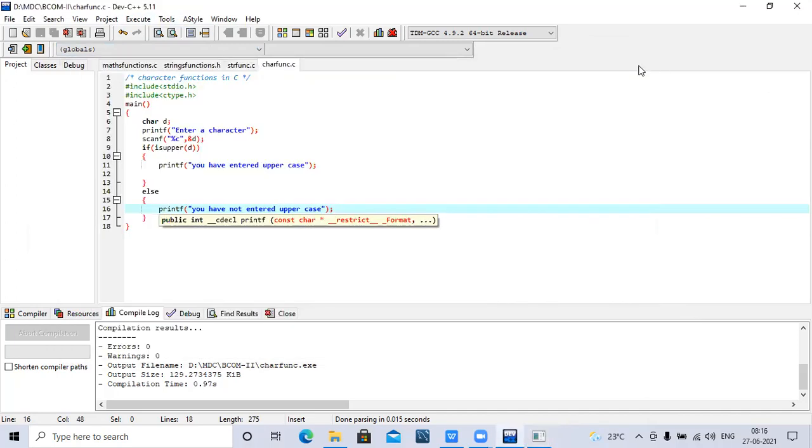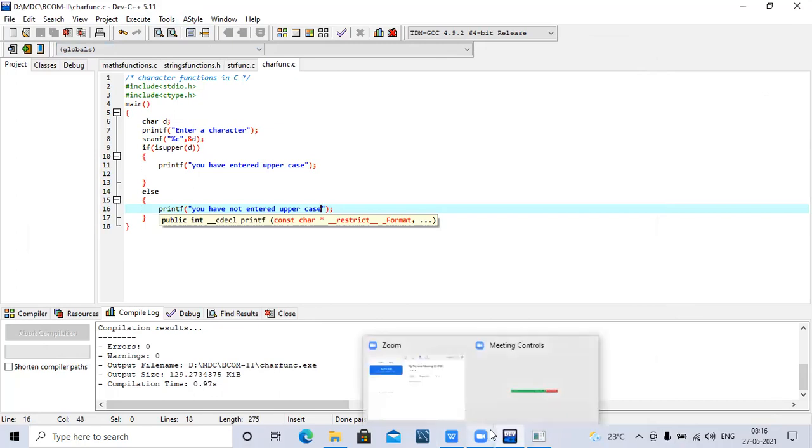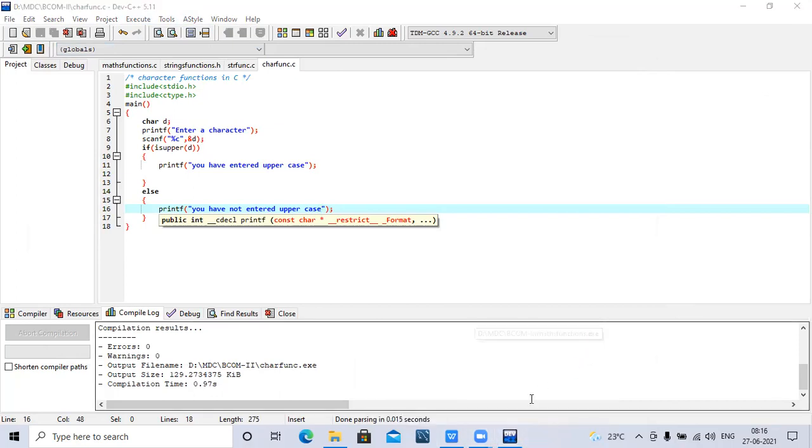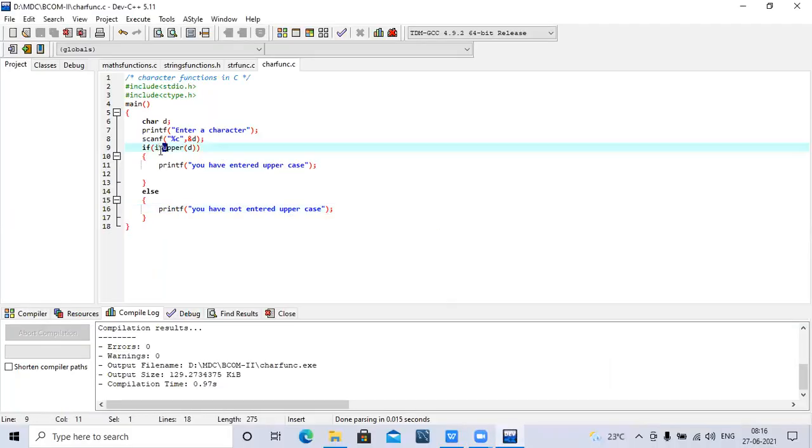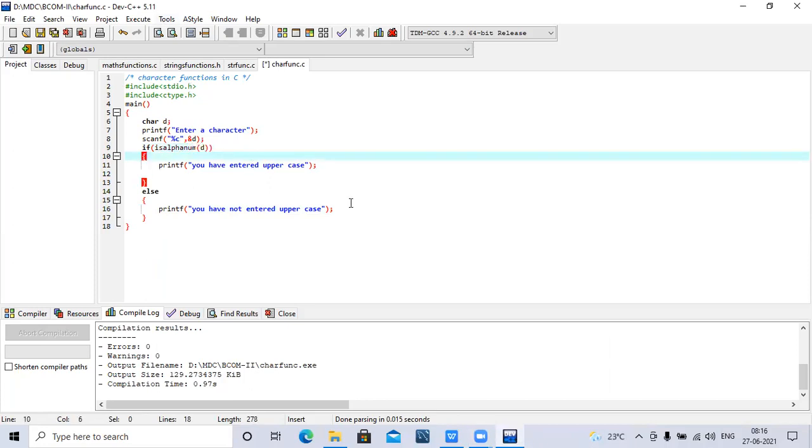So these are the functions that are used for the character type functions. These are all. So we have the character type functions: isalpha, isdigit, isalnum. Alphanumeric means you may enter the characters, you may enter the numbers. See here. Alpha.